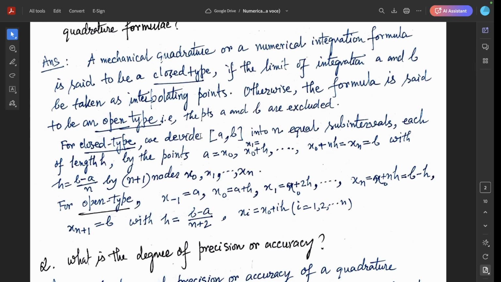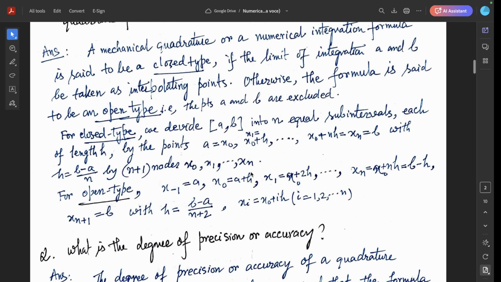For closed type, we divide the closed interval [a, b] into n equal subintervals, each of length h, by the points a equal to x0, x1 equal to x0 plus h, and so on up to x0 plus nh equal to xn equal to b, with h equal to (b minus a) by n, this is the step length, by n plus 1 nodes x0, x1, up to xn.